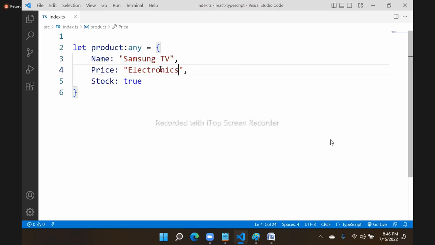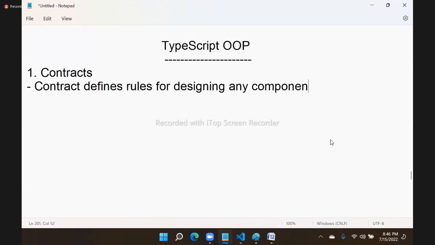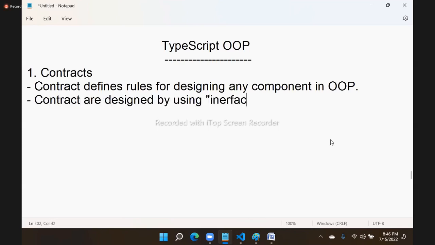So that means there must be a certain contract rule for this. And how do we design a contract? Actually, what is a contract? A contract defines rules. It defines rules for designing any component in object-oriented programming. And how are contracts designed? Contracts are designed by using an interface.